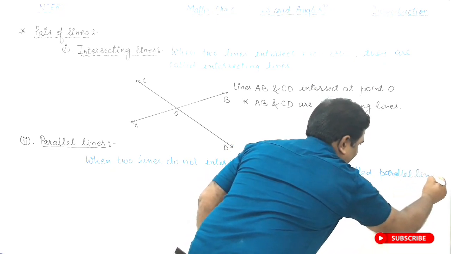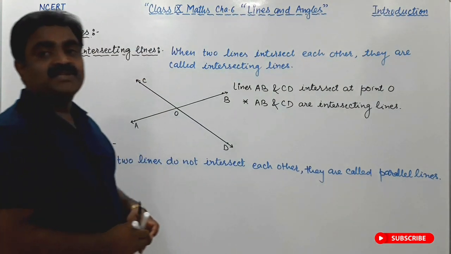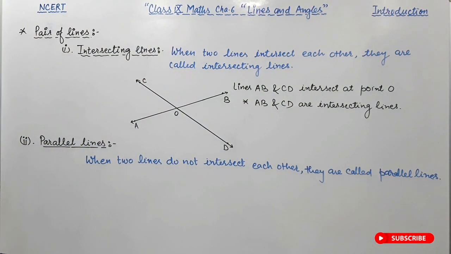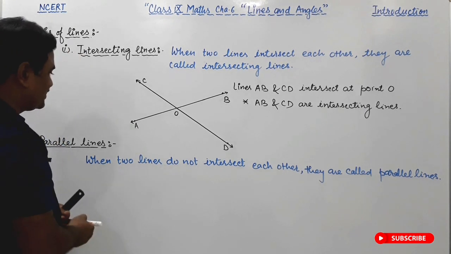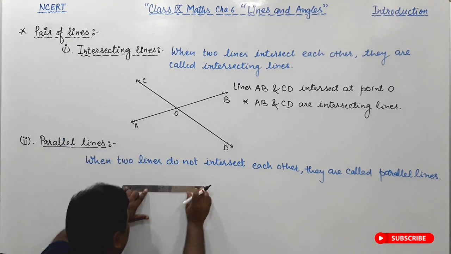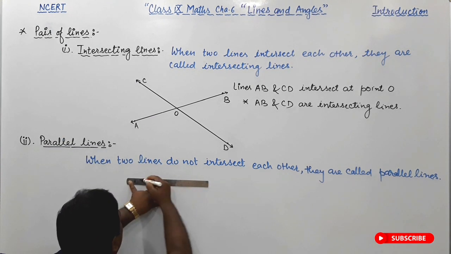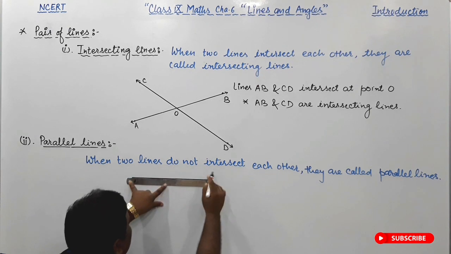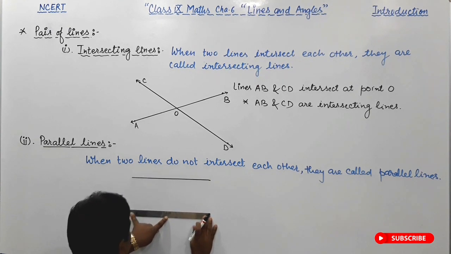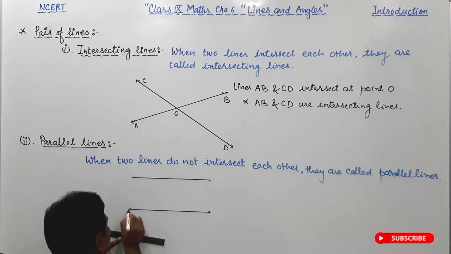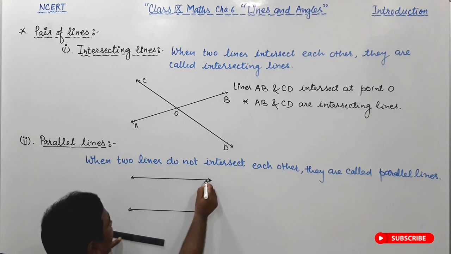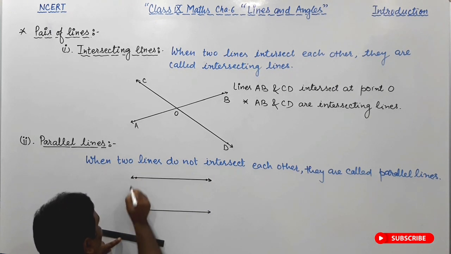Parallel lines, what will be the figure of this? It means the gap between these two lines remains constant. For example, the lines AB and CD do not intersect each other. Say this is line AB and this is CD. They are not intersecting in any direction, so they are called parallel lines.